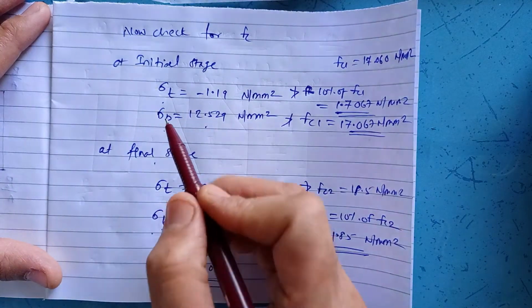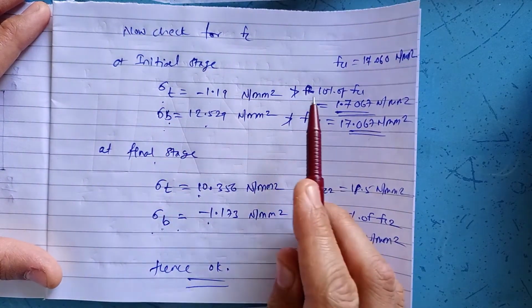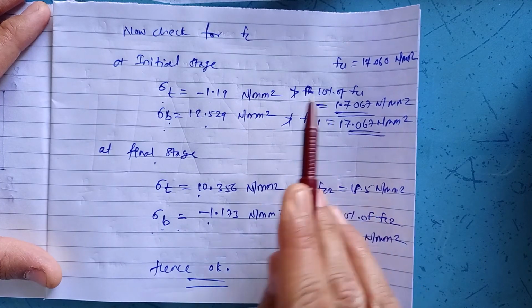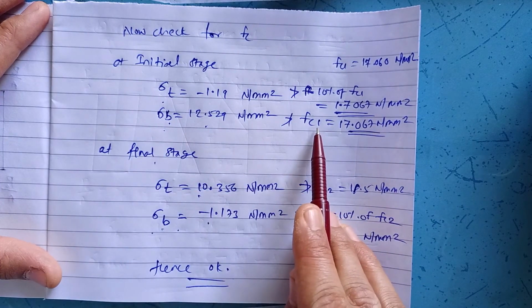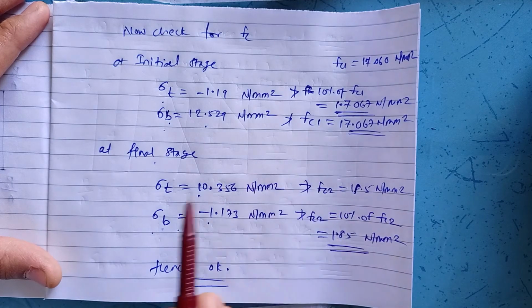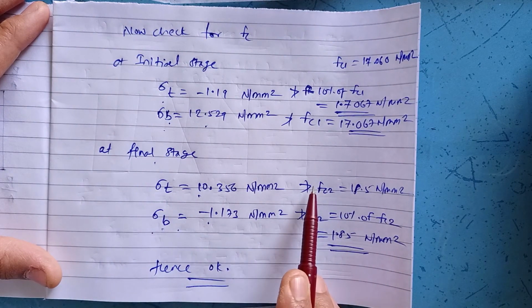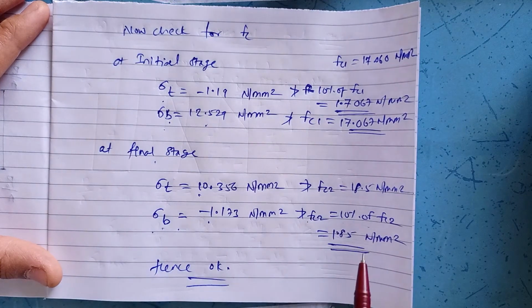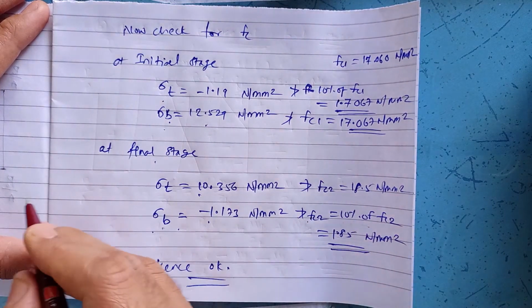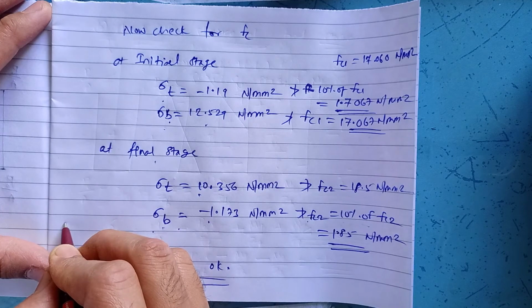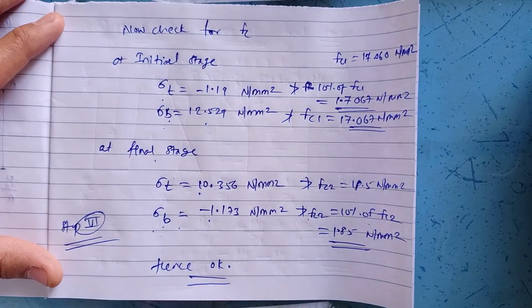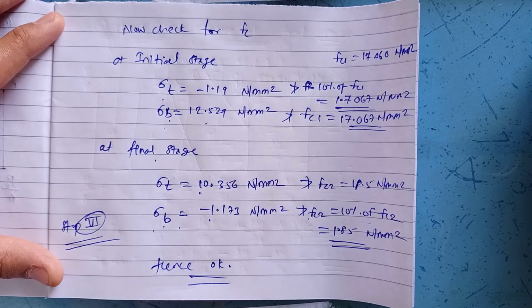Sigma T and sigma B we have calculated previously. Sigma T at the initial stage should not be greater than 10% of FC1, and sigma B at the initial stage should not be greater than FC1. At the final stage, sigma T should not be greater than FC2, and sigma B should not be greater than 10% of FC2. In this way, we have completed step number 6.